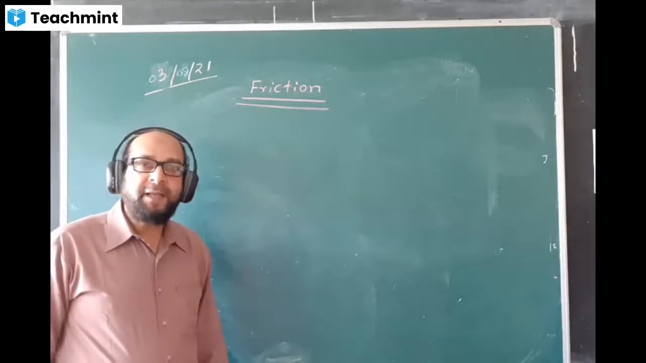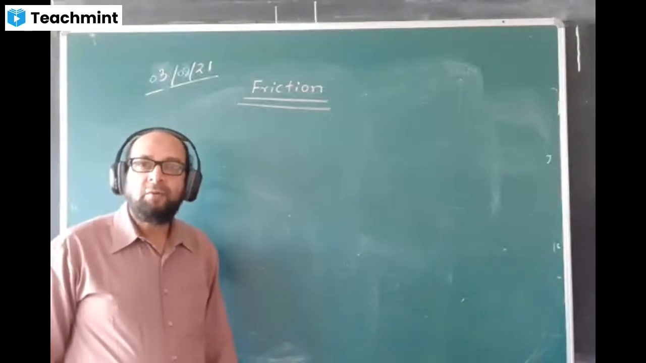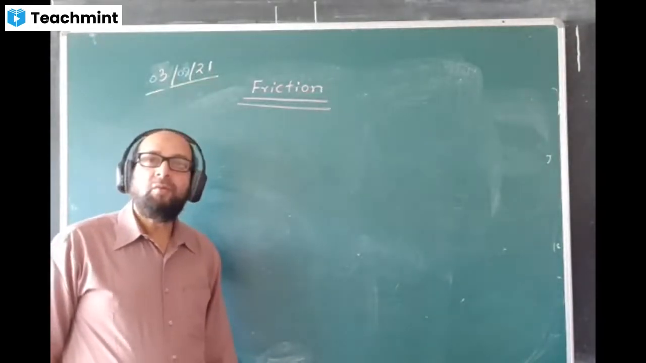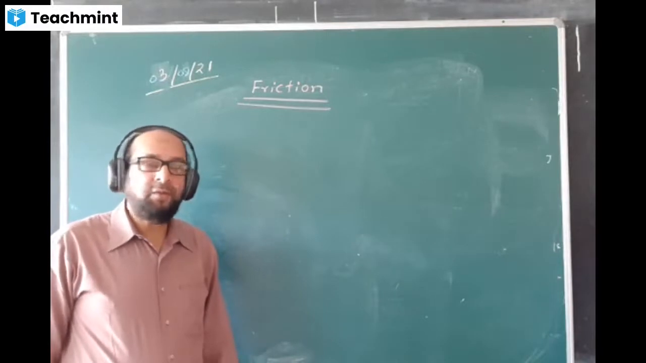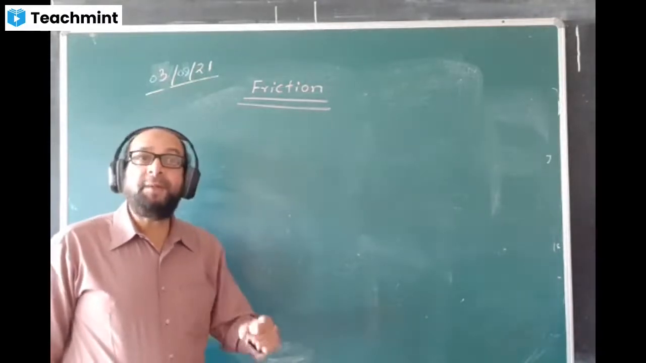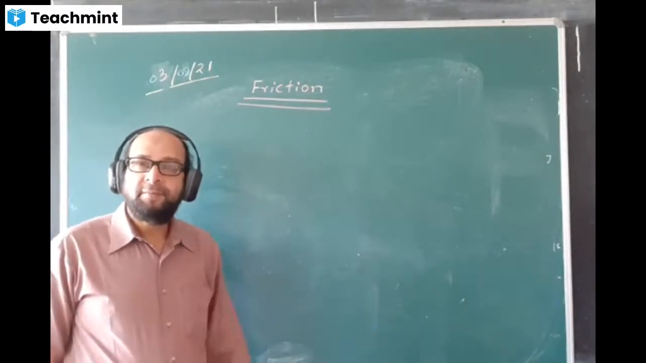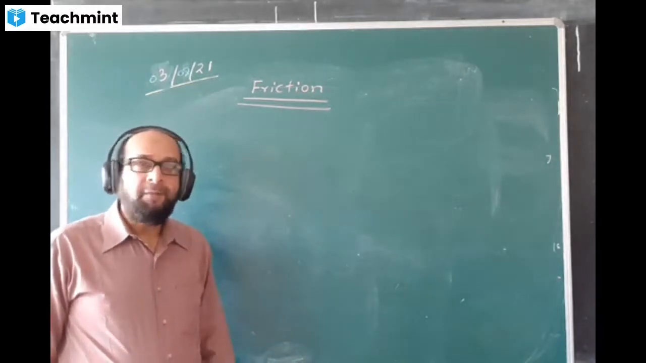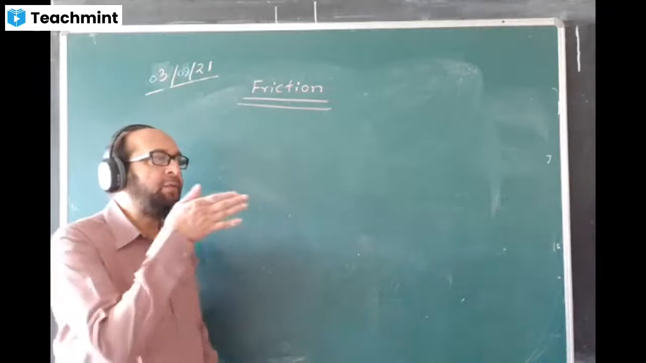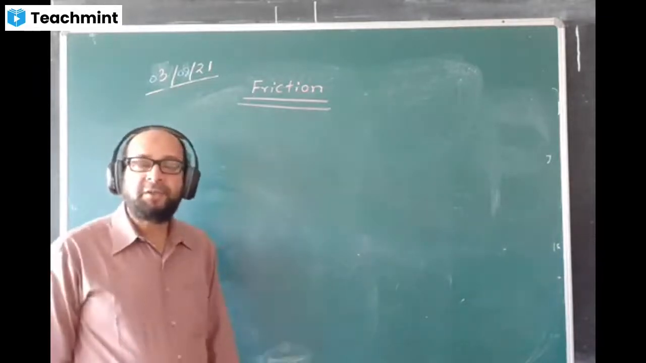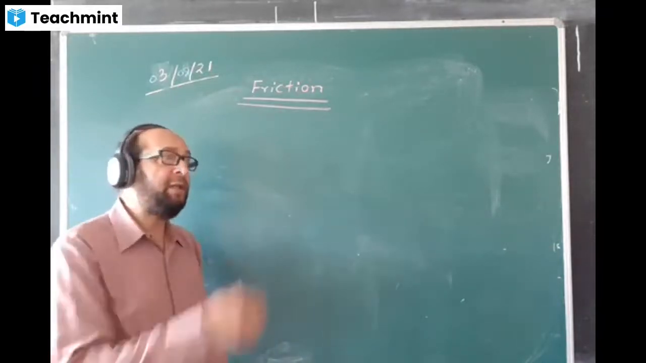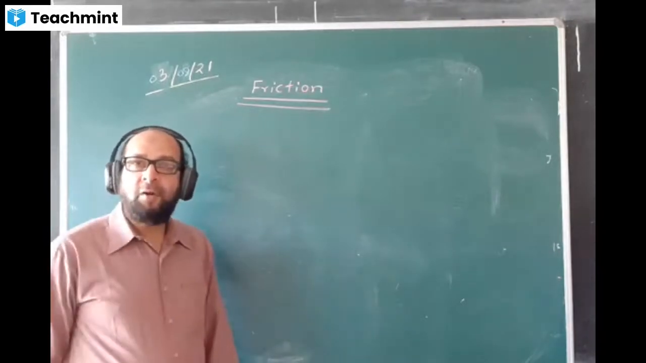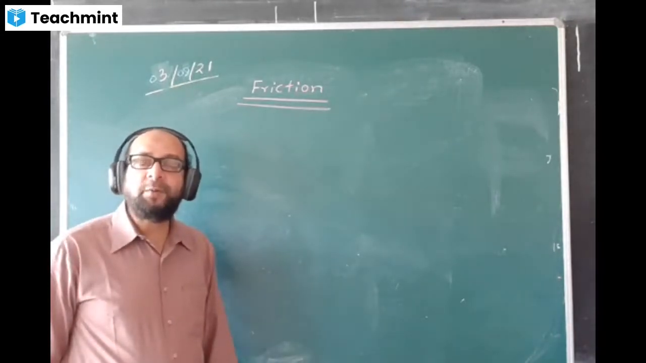Friction always acts in the direction opposite to the motion, or opposite to the motion which the body may tend to have. If a body has a tendency to move in the direction of east, or it's actually moving in the direction of east, then the friction will act in the direction of west, just exactly opposite.